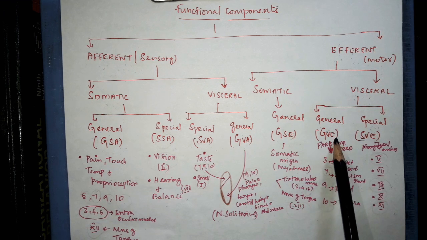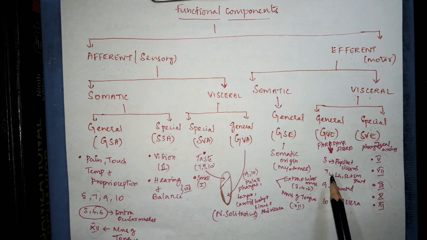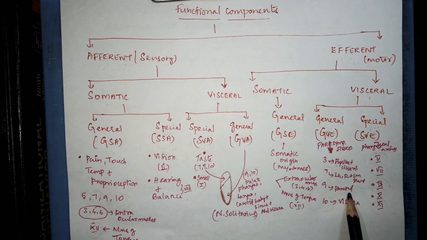General visceral efferent component, this carries parasympathetic fibers through the 3rd, 7, 9 and the 10th cranial nerve. Through the 3rd cranial nerve, it supplies the smooth muscles like sphincter pupillae and ciliaris muscle, and through the 7th nerve, it supplies the lacrimal gland, sublingual and submandibular salivary glands. Through the 9th nerve, it supplies the parotid salivary gland, and the 10th nerve supplies the viscera.